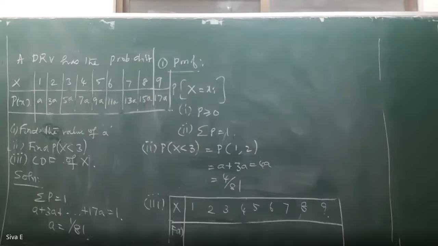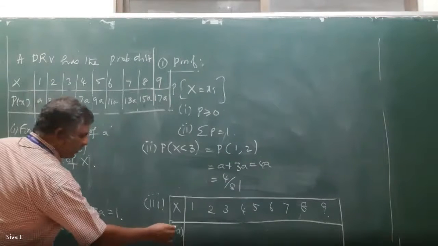CDF, very simple. The cumulative distribution function, capital F of x.